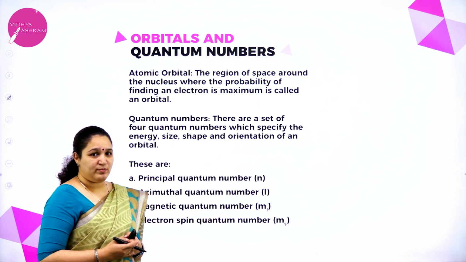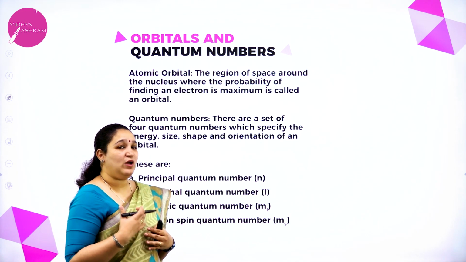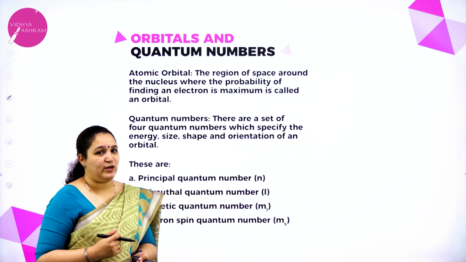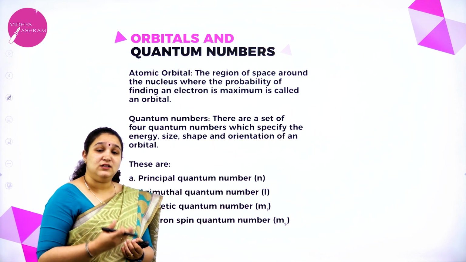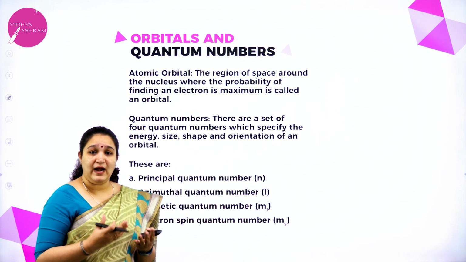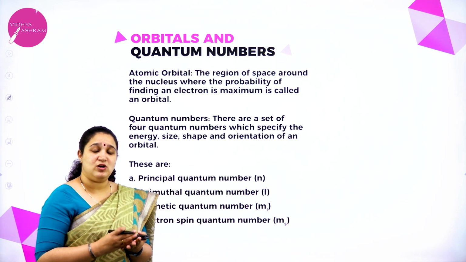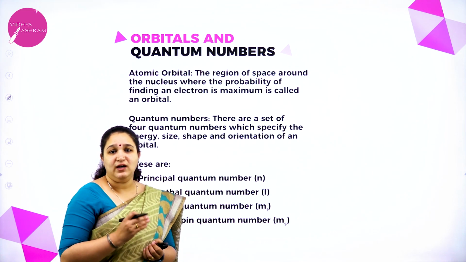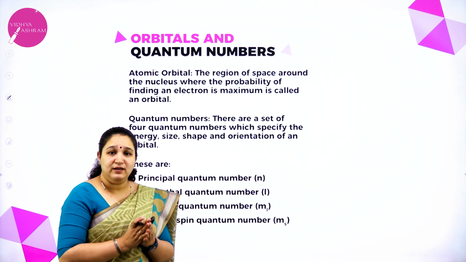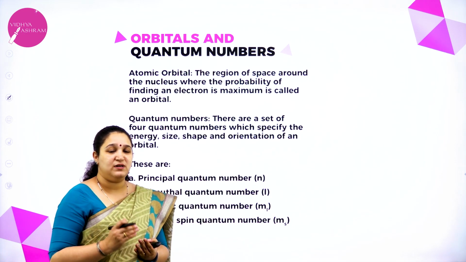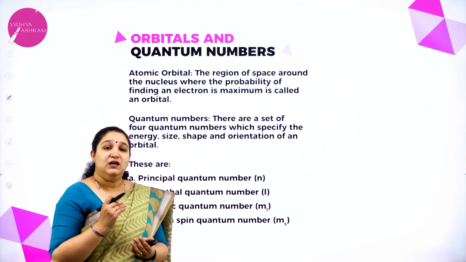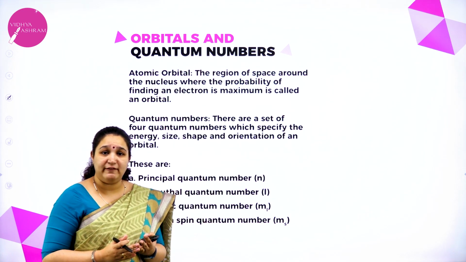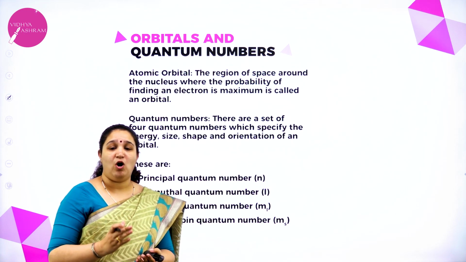Now, what are atomic orbitals and where did this atomic orbital actually come from? There are a lot of limitations in Bohr's atomic model. He did not consider the wave property of electron, and he also considered that the electrons, which are charged particles, revolve around the nucleus in a circular path, which was completely not accepted by Heisenberg's uncertainty principle. Heisenberg's uncertainty principle and dual nature of matter led to the development of the quantum mechanical model of an atom.